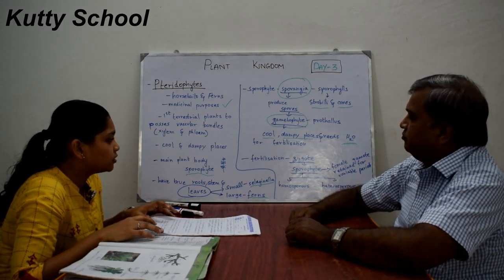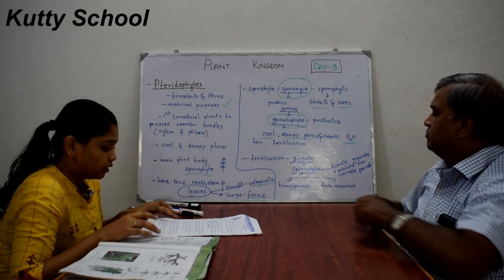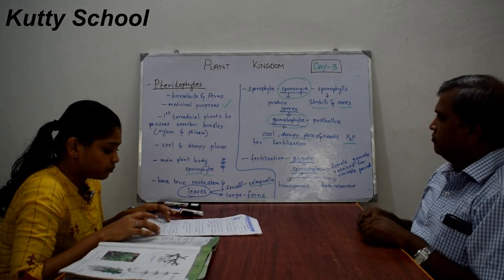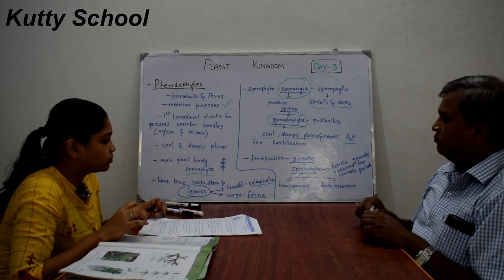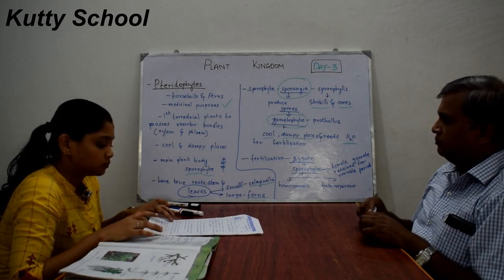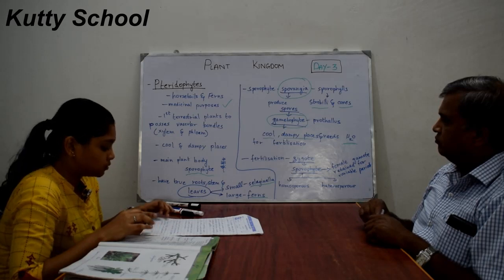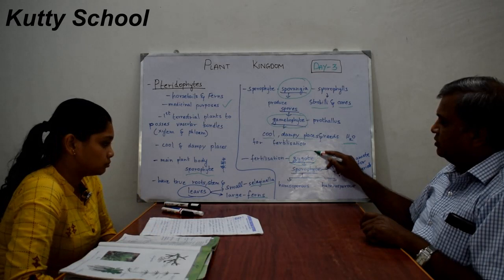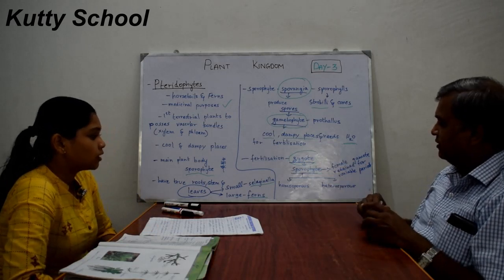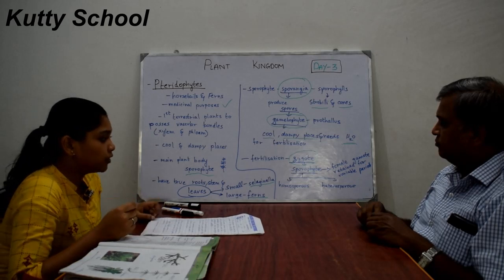After fertilization they form a zygote from the male and female gametes. This fertilization takes place within the egg present in the archegonium. The zygote thereafter divides and produces a sporophyte, in which the spores are developed.